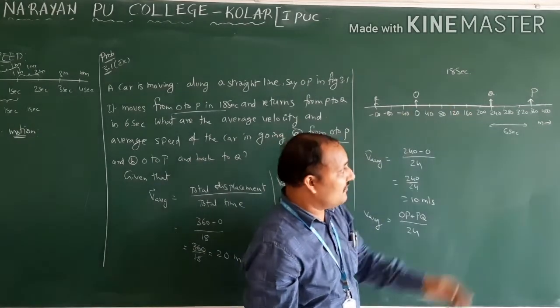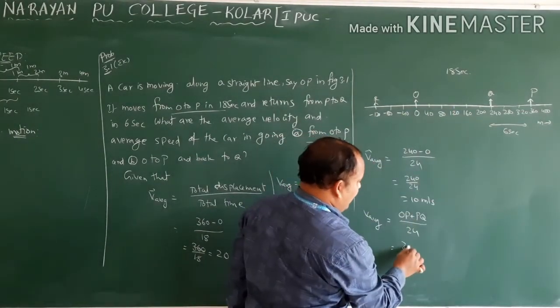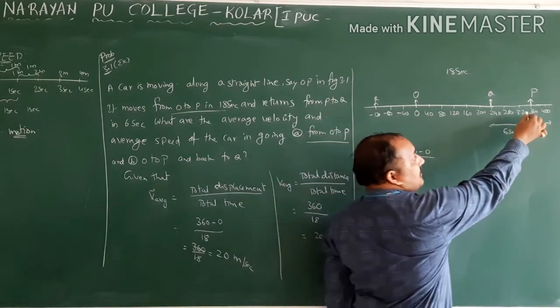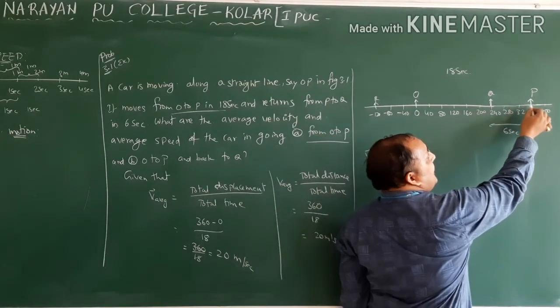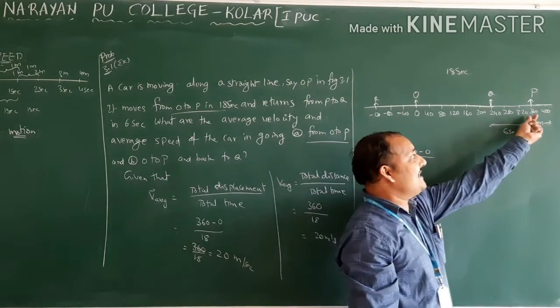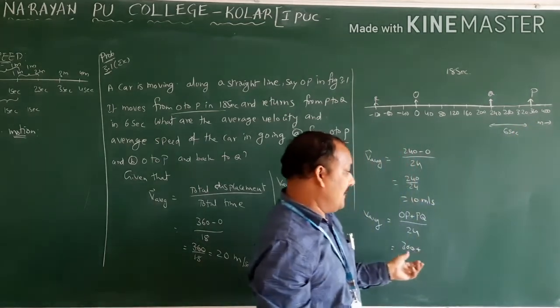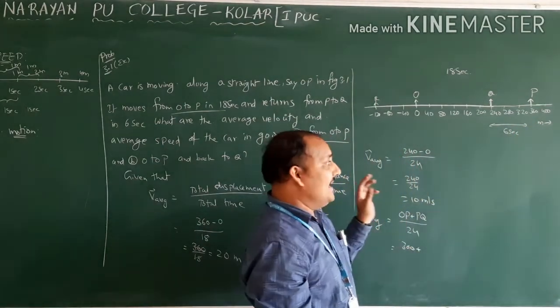Now what is from O to P? O to P distance is 360, plus P to Q. Whenever it is coming from P to Q, initial position 360, final position 240. So 360 minus 240. Right? Because even if we get a minus, we will take plus. Right? Because distance will not be negative.